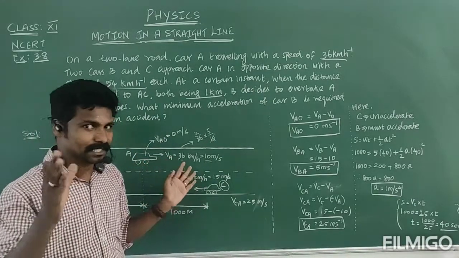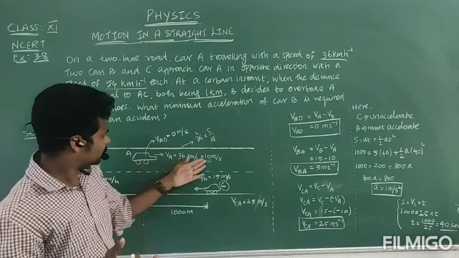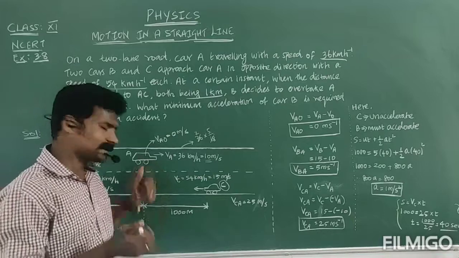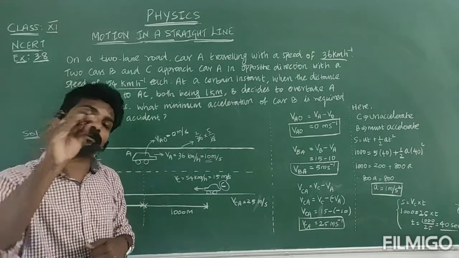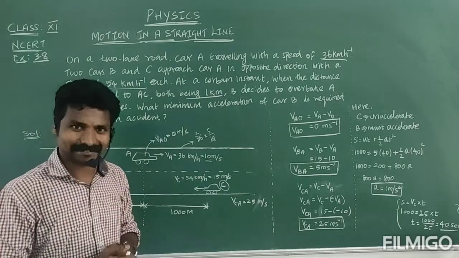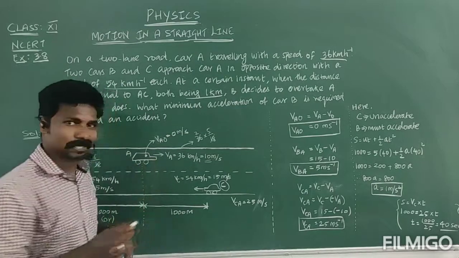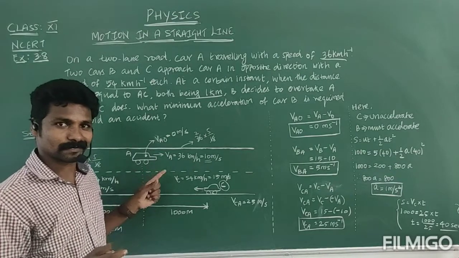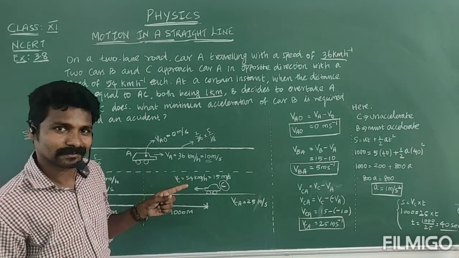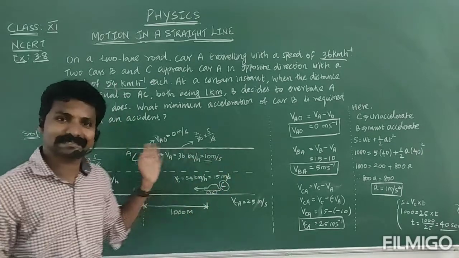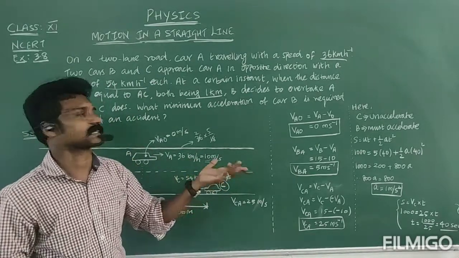So A car actual speed is 10 meter per second. Suppose now you are in A car, what is your speed with respect to your car? Your car, your driver is there. Okay, A car driver. What is the speed? A car speed also 10 meter per second. That driver speed also 10 meter per second.